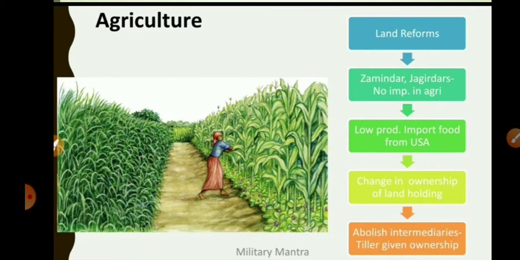Today we will discuss the agriculture sector after independence. Some policies were taken after independence related to the agriculture sector. That is land reform, Zamindari and Jahagir, no importance in agriculture sector, low productivity, imported food from USA, change in ownership of land holding, abolish intermediaries, tiller given ownership. We will discuss these 5 points in this video.